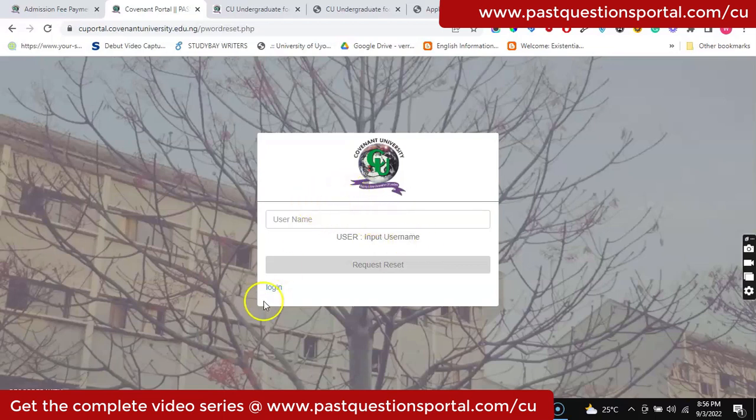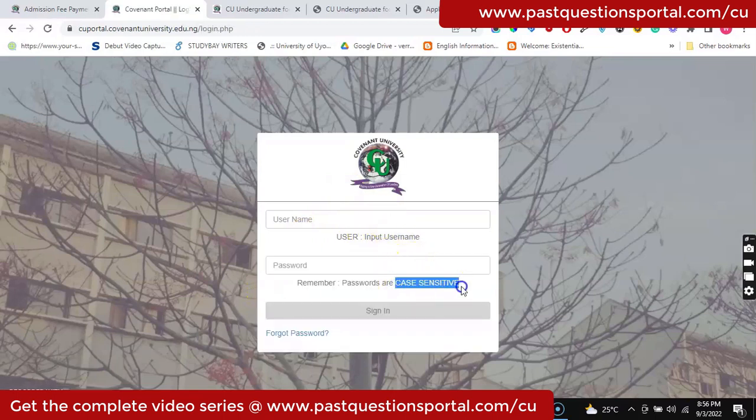Okay, of course the password is case sensitive as you can see here. So if you use a capital letter in your password, you should remember to use the same capital letter when trying to log in. Then when you have changed your password, or like I said, just click on forget password first.